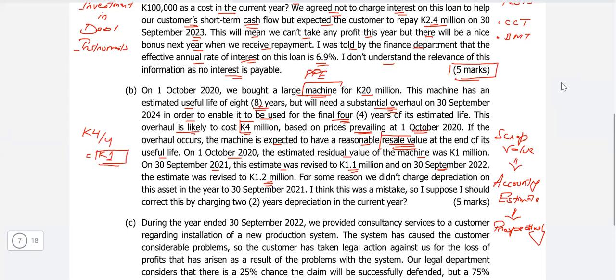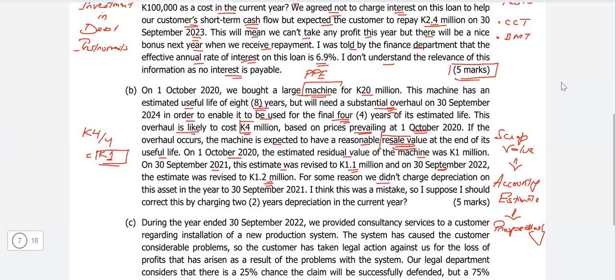And then you talked about the other K 20 million, in which first of all you need to subtract this 4 million because this is an overhauling cost, and then you deduct the scrap value from it and divide it over the 8 years to calculate the depreciation per year for the machine. And then you'd say that the scrap value represents the accounting estimates. And IAS 16 says that accounting estimates should be reviewed each year, and if there is a genuine change, it can be revised, and the revision is done prospectively.